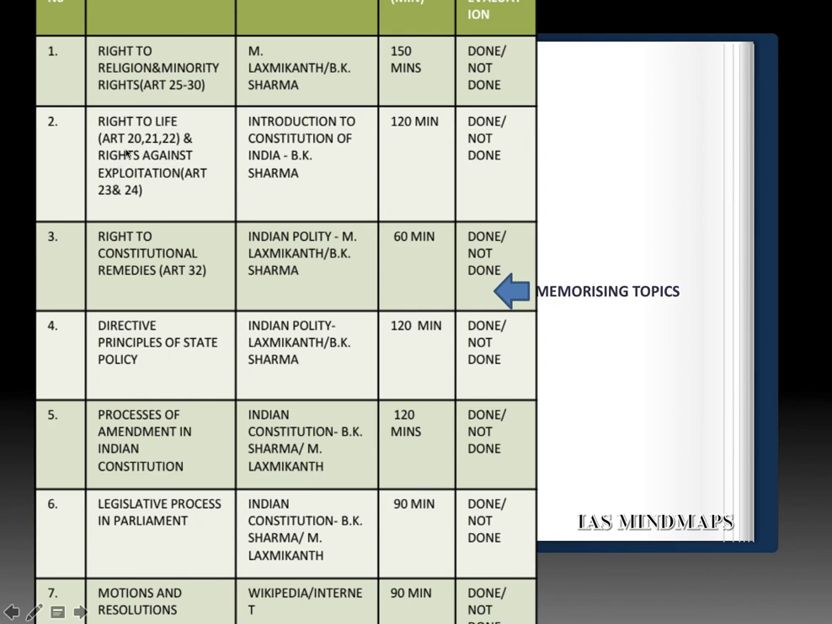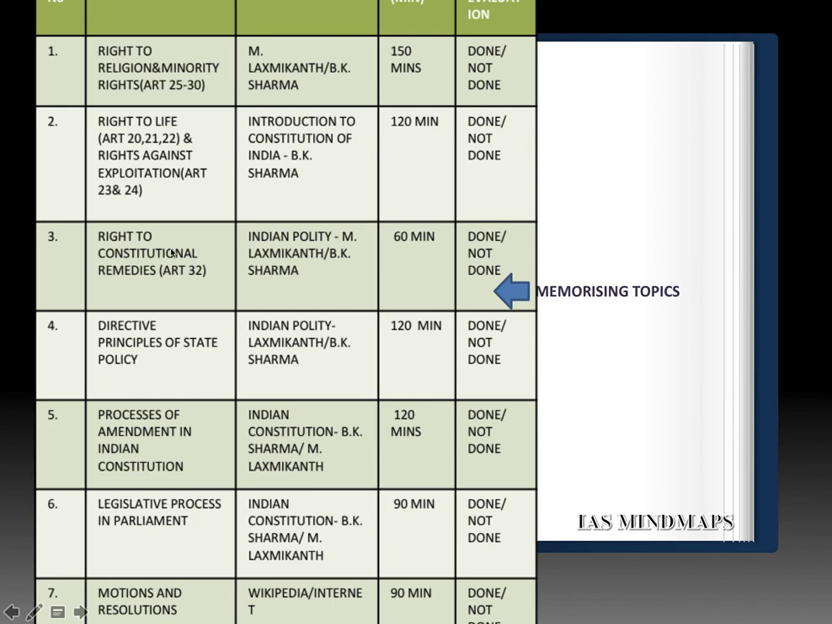Second area which you have to finish in this week is right to life and rights against exploitation. That is Article 20 till 24. Again, I will say go for Brij Kishore Sharma. The book's name is Introduction to Constitution of India. This is the same book which you have to refer here as well. That means from part 3 you have to finish these two topics.